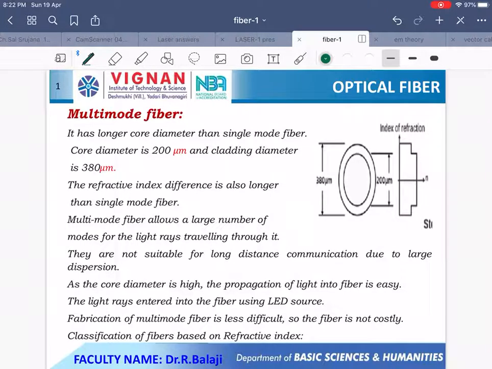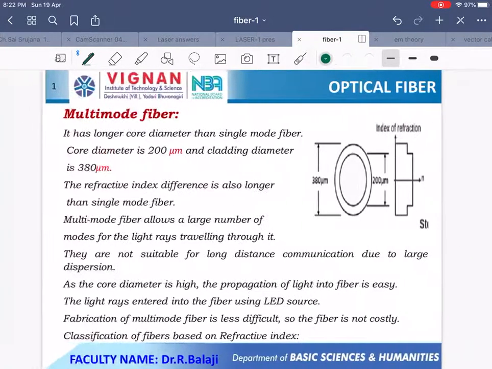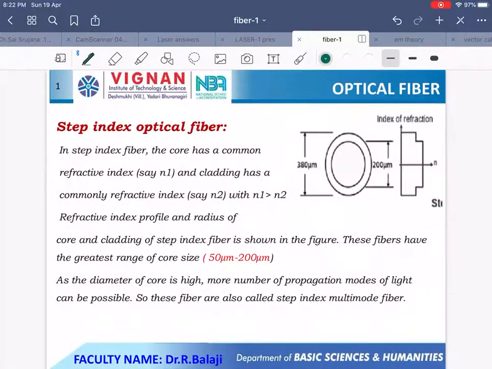And here the numerical aperture is more. Whenever the core diameter increases, accordingly the numerical aperture also increases. Next, based on the variation of the refractive index, the optical fibers are classified into two types. Number one, step index optical fiber. Number two, graded index optical fiber.